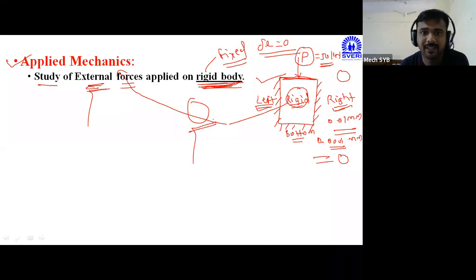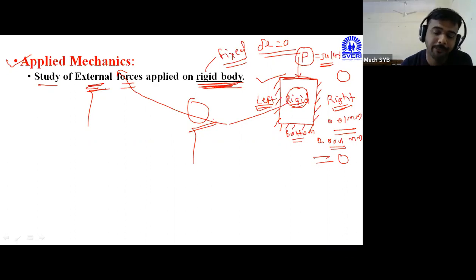If deformation is taking place, then also that deformation we are considering equal to zero. We have to assume that in the rigid body, zero deformation is taking place, and that concept you have studied in applied mechanics. So here in applied mechanics, we are not checking the strength of the material.